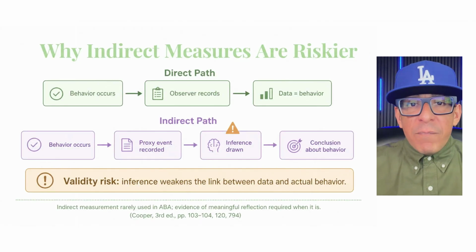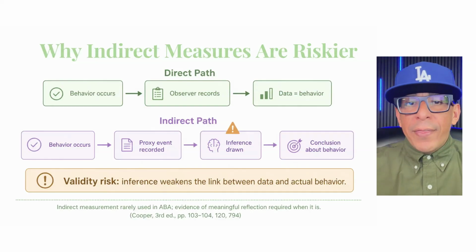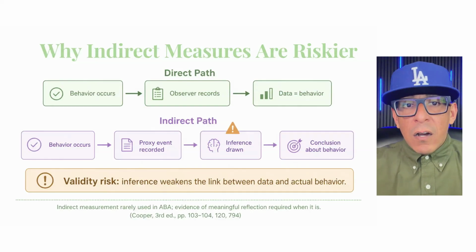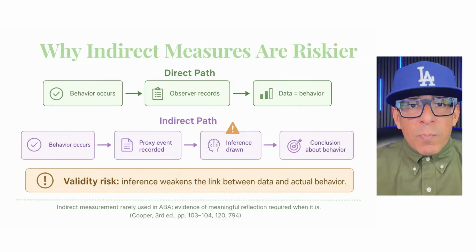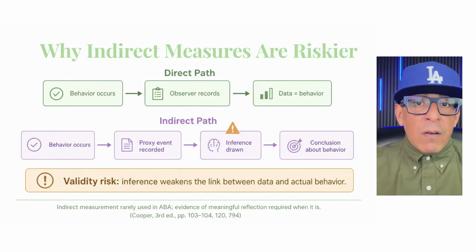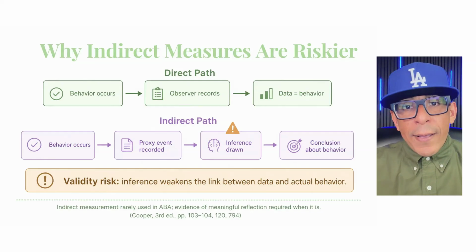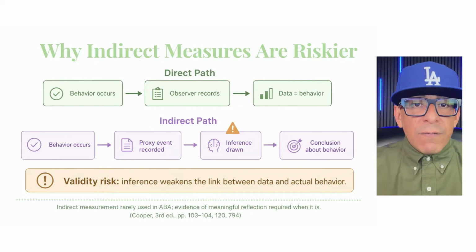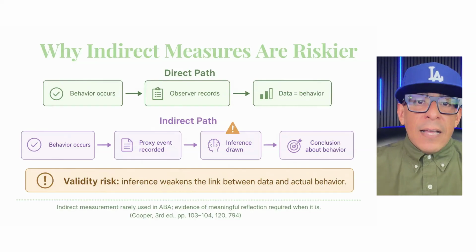The validity of behavioral data is threatened when measurement is indirect, when the wrong dimension of the target behavior is measured, or when the measurement process creates an artifact of the actual events. Indirect measurement threatens validity because it requires inferences about the relation between the data obtained and the actual behavior of interest. In the glossary, Cooper describes indirect measurement as occurring when the behavior measured is in some way different from the behavior of interest, and notes that it is considered less valid than direct measurement because those inferences are required.